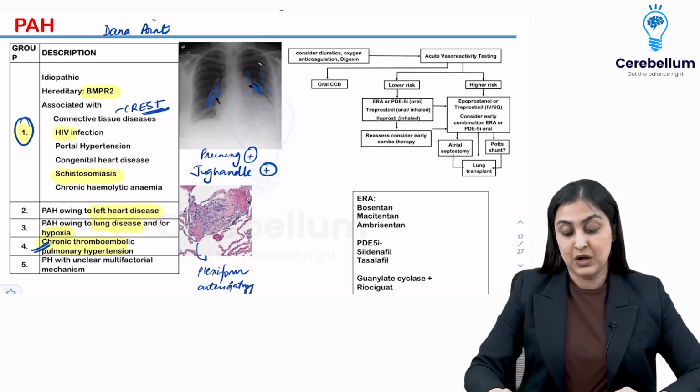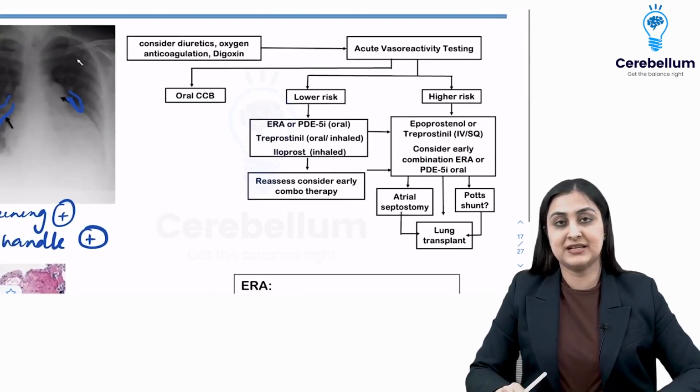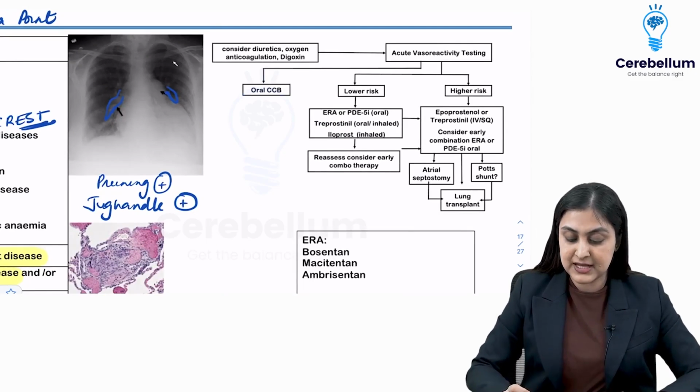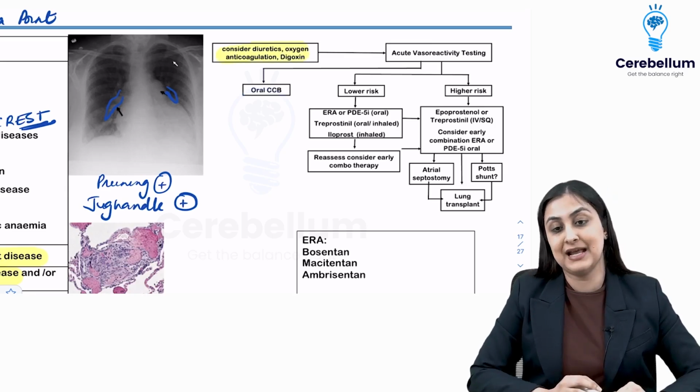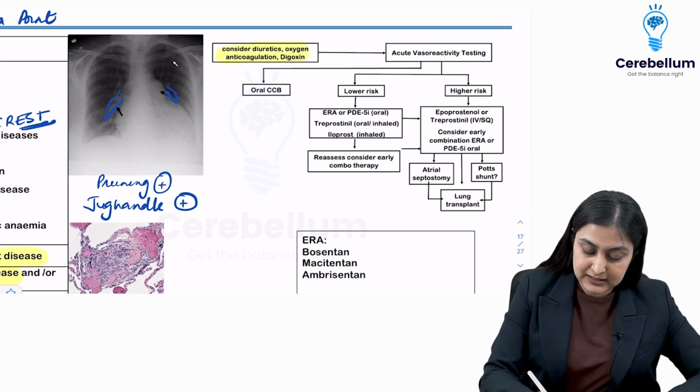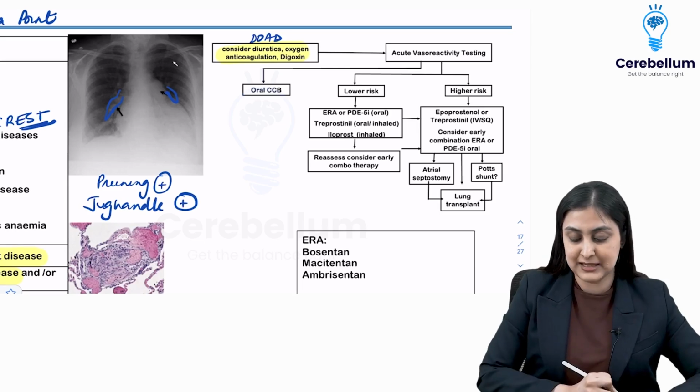Okay. Now, how do you approach PH? This is the recent advance, particularly for students appearing for INI-CET. You should see this. So what we are going to do is, first off, everybody gets the general management, that is diuretics, oxygen, anticoagulation and digoxin. So you can remember DOAD is your first line management.